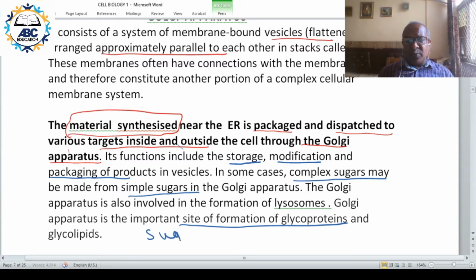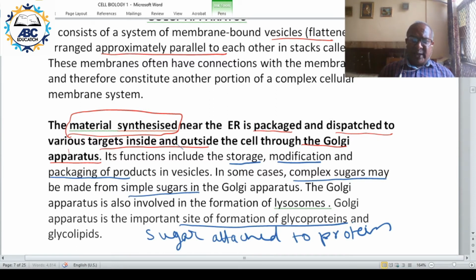Sugar attached to protein. So complex sugars are made, and these sugars can be attached to protein, that is your glycoprotein. Glyco means glucose, which stands for sugar.